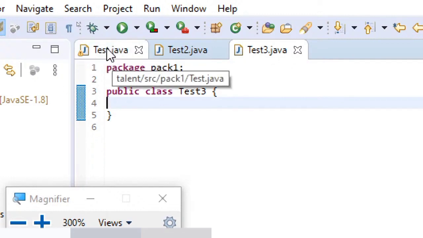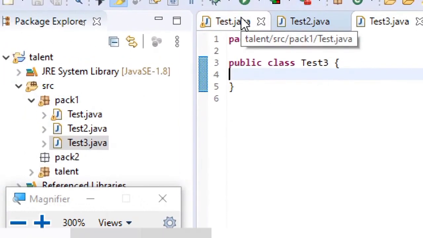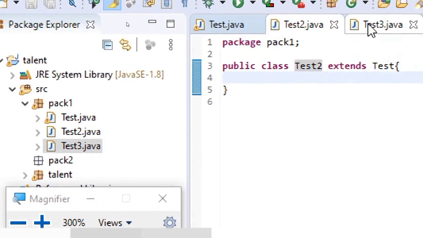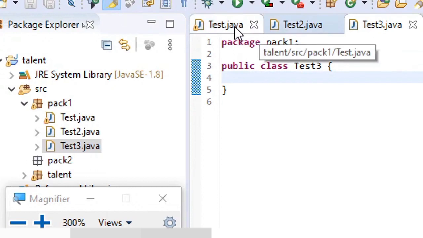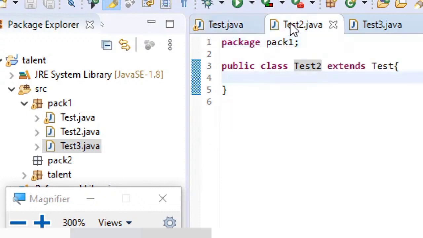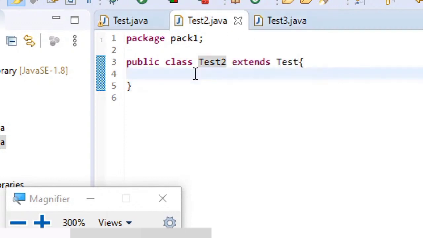I have created a package with the name pack1, and then I created three classes named test, test2, and test3, and all these three classes are in the same package, that is pack1. Coming to the relationships, test is the parent of test2 class, and test3 is not having any relationship with test or test2.